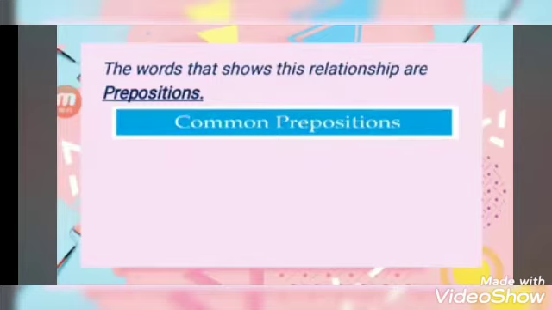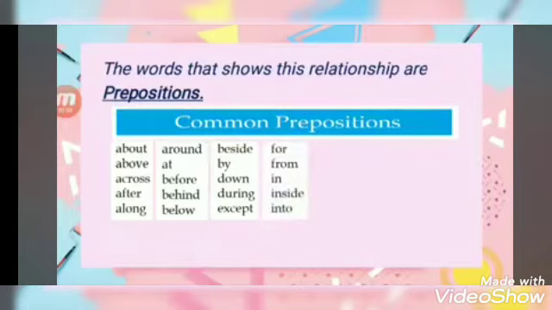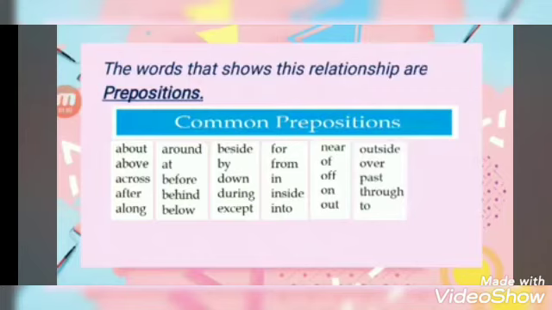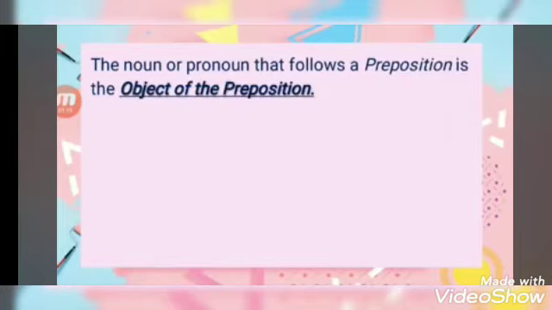Here are the common prepositions: about, above, across, after, along. A preposition relates another word in a sentence to the noun or the pronoun that follows the preposition. You have to familiarize yourself with these words. The noun or pronoun that follows a preposition is the object of the preposition.